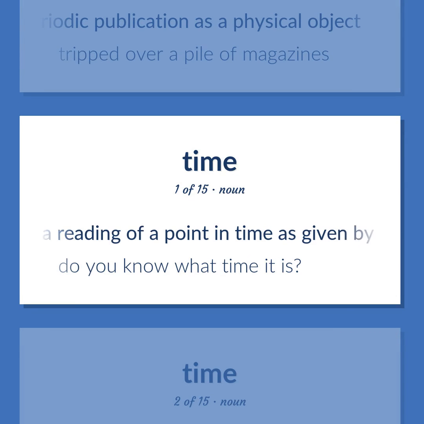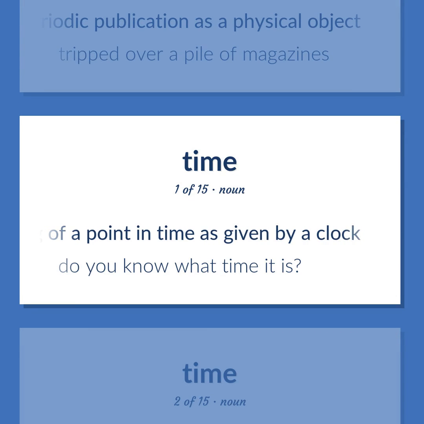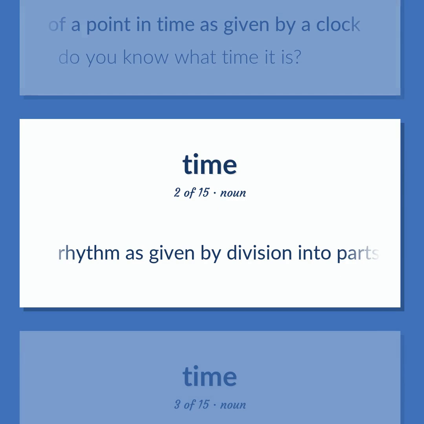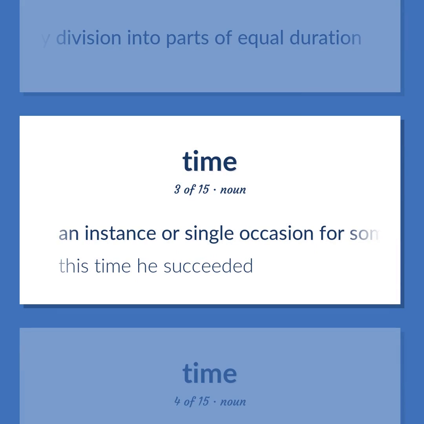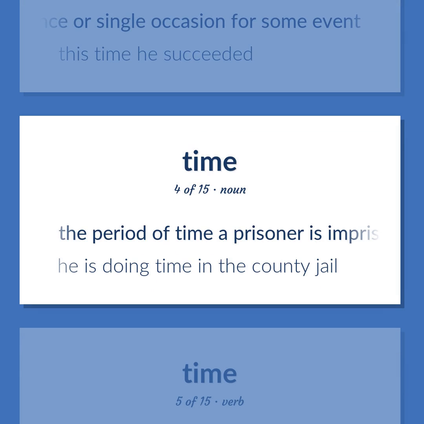A reading of a point in time as given by a clock. Do you know what time it is? Rhythm as given by division into parts of equal duration. An instance or single occasion for some event. This time he succeeded. The period of time a prisoner is imprisoned. He is doing time in the county jail.